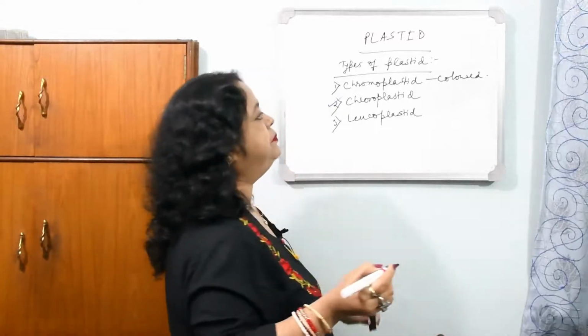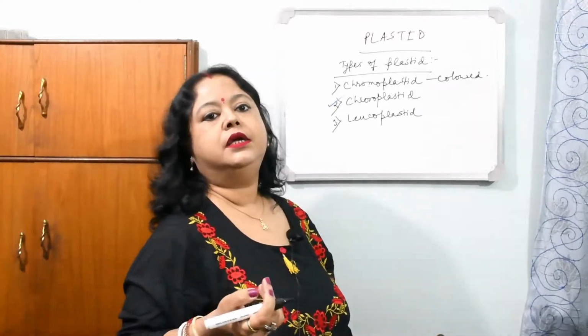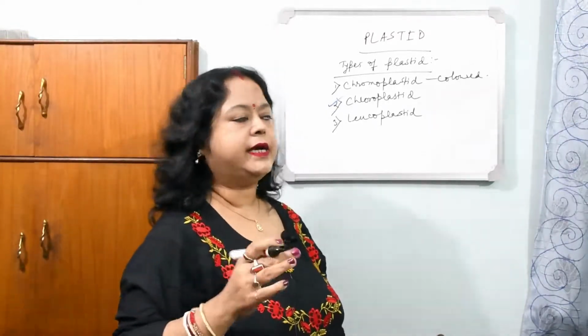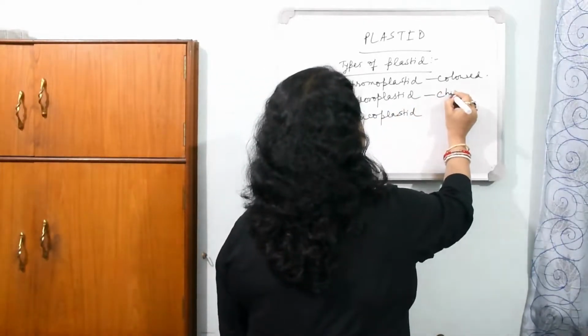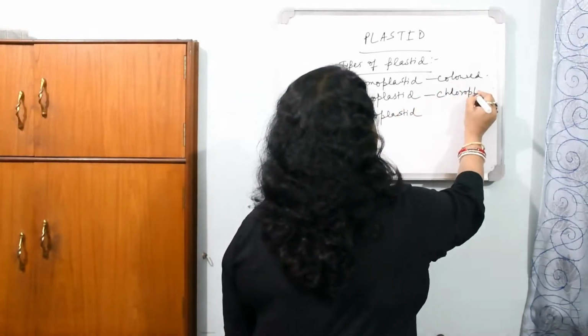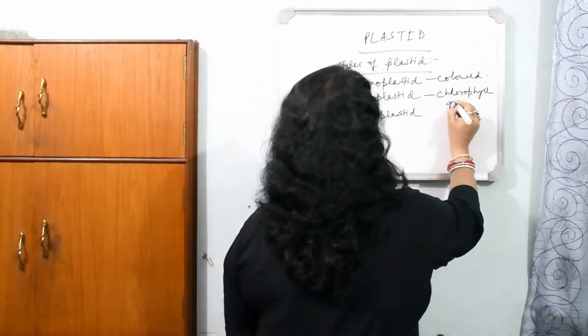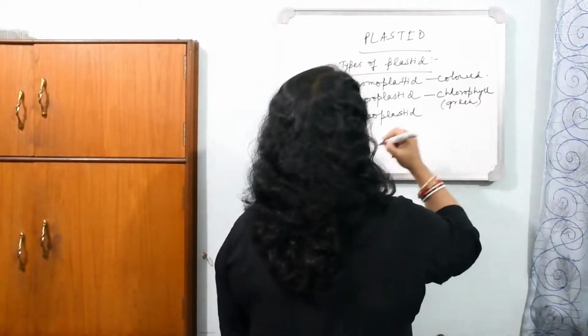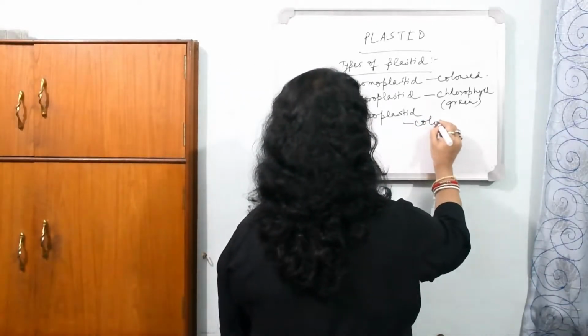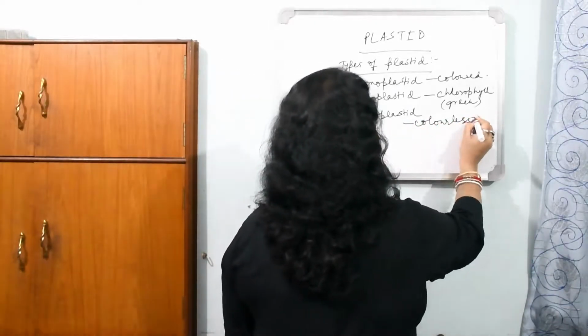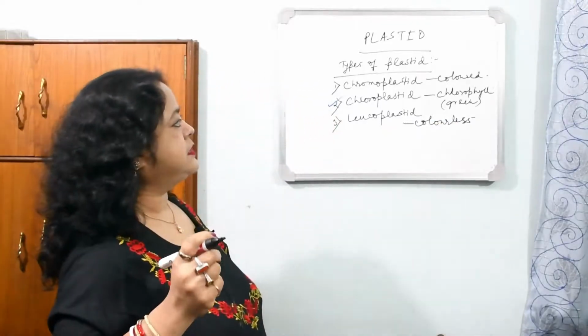It has different pigments like anthocyanin, beta carotene, xanthophyll, etc. And chloroplastid has chlorophyll, the green pigment. It's the green plastid, and leucoplastid is colorless. So chromoplastid gives the color of the flower, ripe fruit, etc.